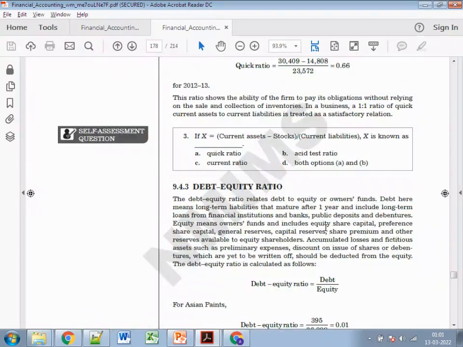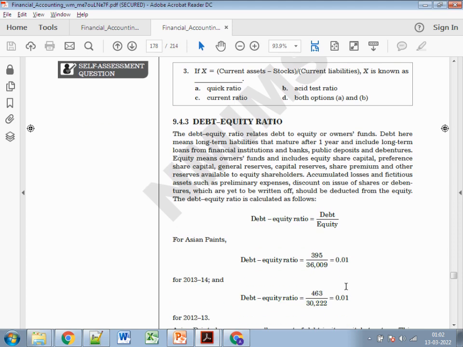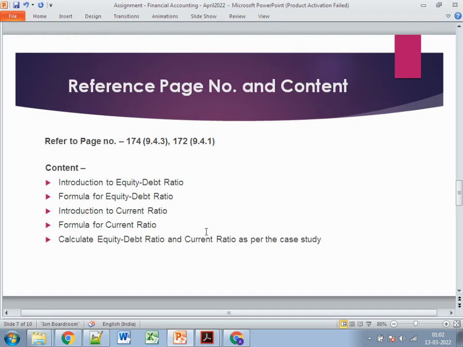Okay, so this is the debt equity ratio. You just need to explain that this relates to the debt to the equity of the owners' funds, and that it comes under the part of long-term liabilities. You can just read it and write it down in your own words. Then after that, you just need to write the formula for this. It's the debt divided by equity, right?